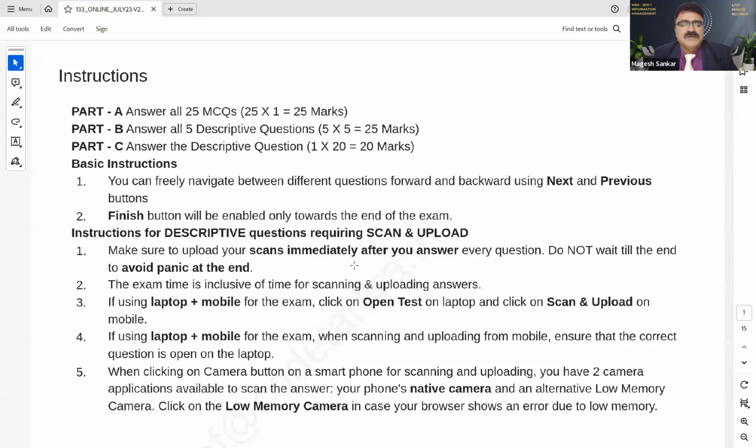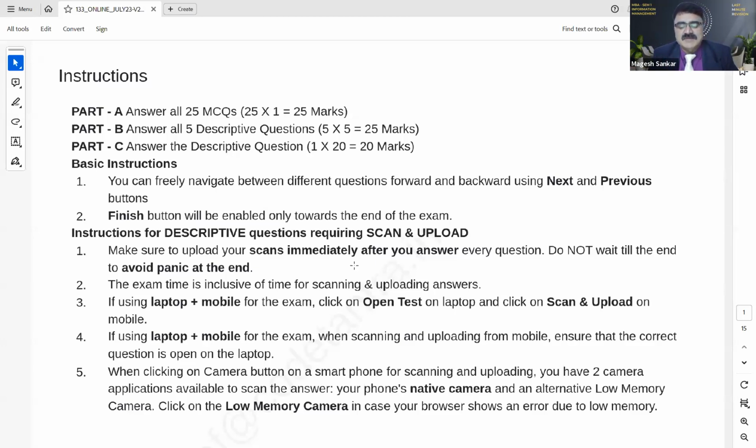I request all of you to read the question paper properly for the instructions. Don't expect the same instructions to be reflected on the question paper. There may be some minor changes at the last minute also, so we cannot expect anything. So I request all of you to read the questions properly and ensure what you have to do at the final stage of your examinations.